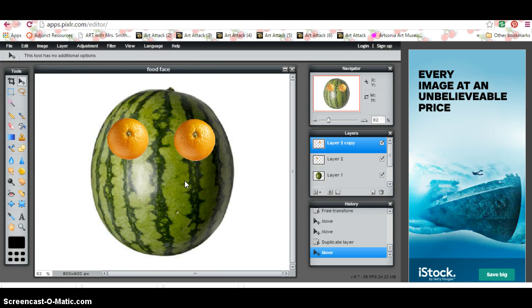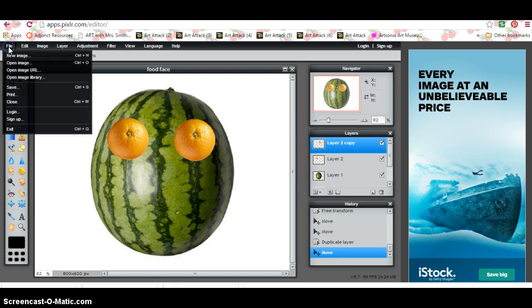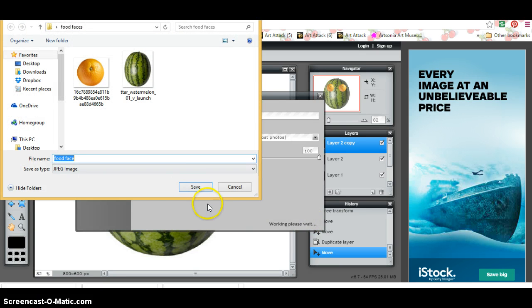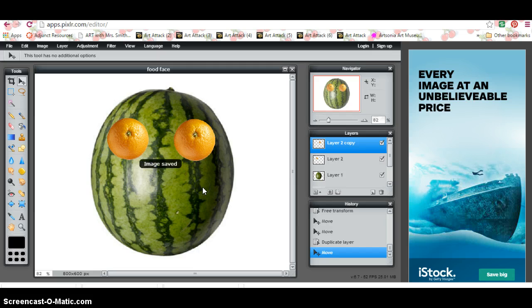Okay, now let's say I'm finished with it. Then that's when I would go File, Save, and I would usually tell students to pick a JPEG image because that's what they're most familiar with. The JPEG is just a really good photo image. It's not the best, but it's pretty good. And you can click and save, and that's your finished version, okay? So this is just a great intro.